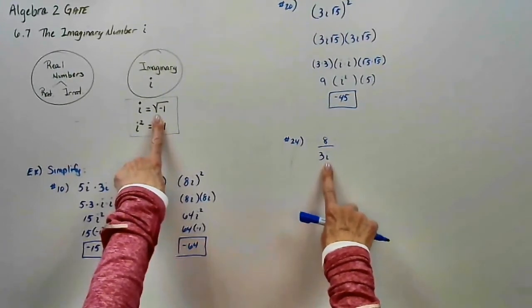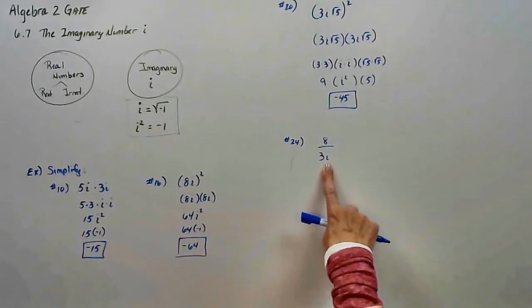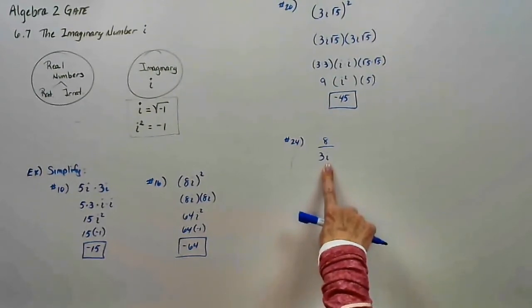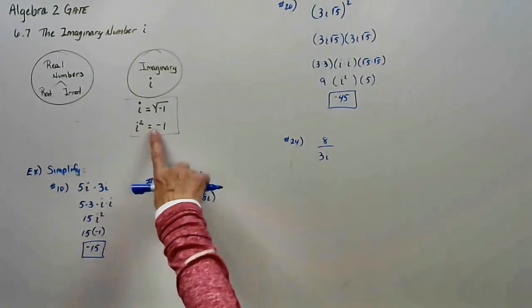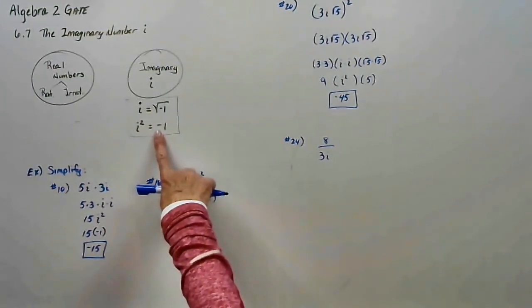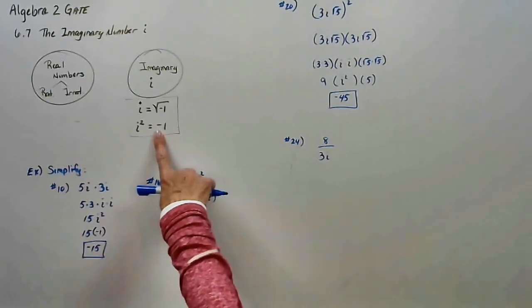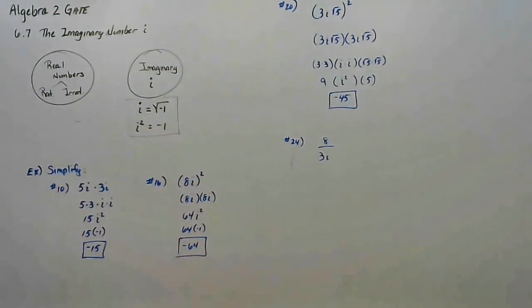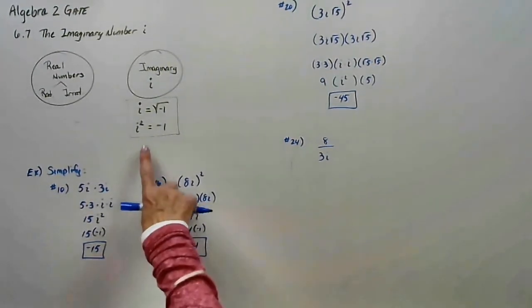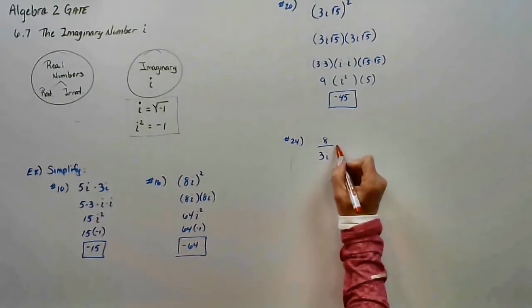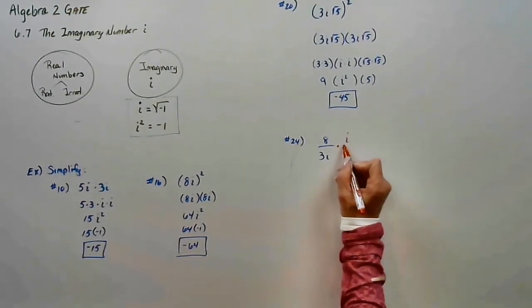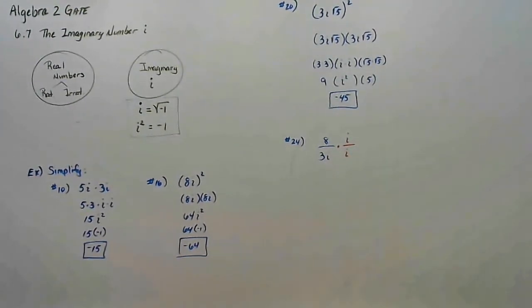Remember, this is the same as saying the square root of -1, so we're not allowed to have a square root in the denominator. But if I can turn it into an i squared, then I can replace it with the number -1. So I need to rationalize this. I need to turn the denominator from having an i into having an i squared. That way, if I have an i squared, I can replace it with -1. So I'm going to use the technique that we've done a lot, and I'm simply going to multiply by 1. I'm just making it look like i over i.